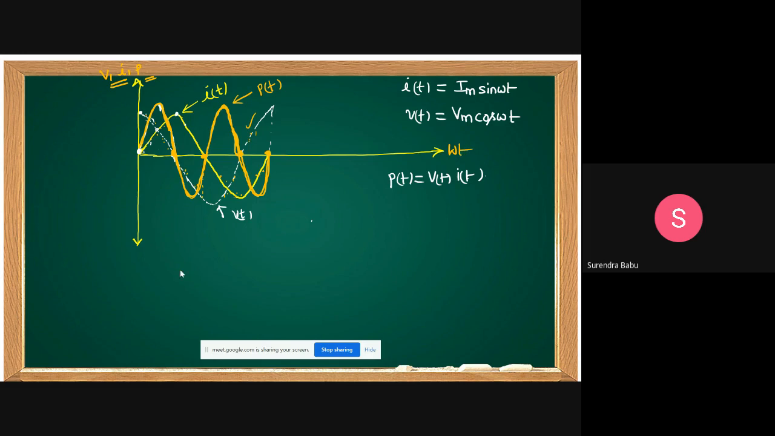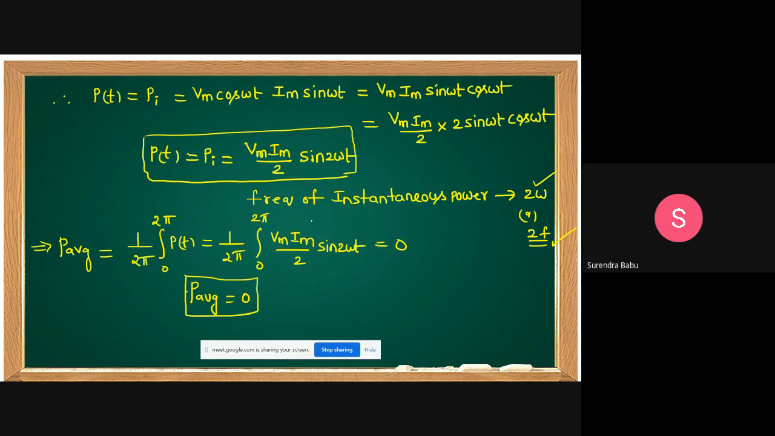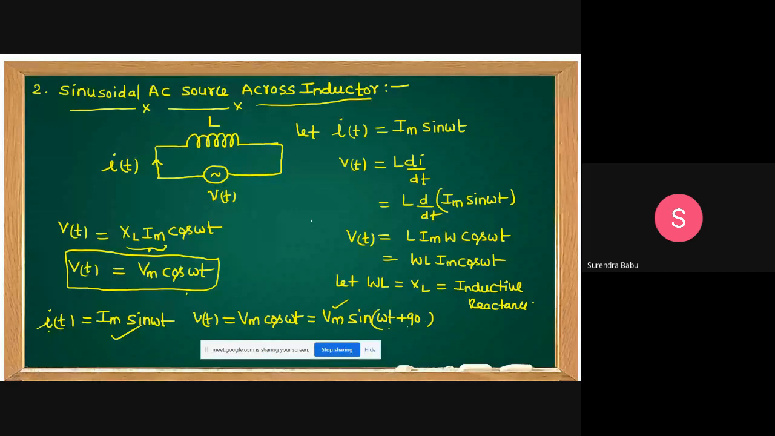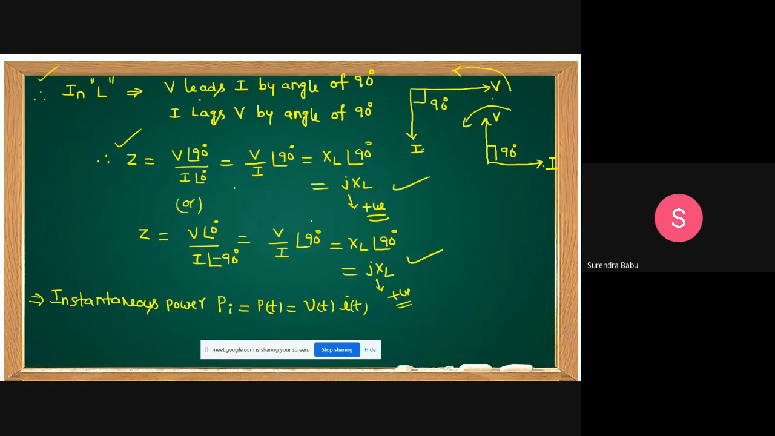Next, the last element is the sinusoidal source. But here what I told: the current lags the voltage, or the voltage leads the current. All the points are over. Which points do you want to remember here? Very important points: if it is a sine, it is a cos; if it is a cos, it is a sine. No doubt at all. Whatever you want, you can assume. And lagging and leading is very important.